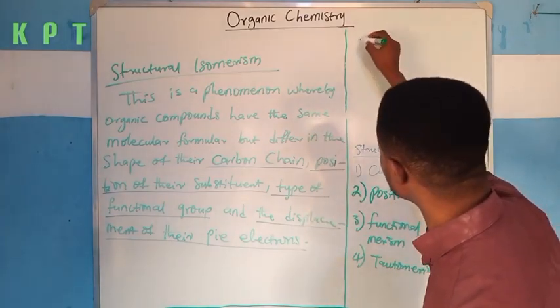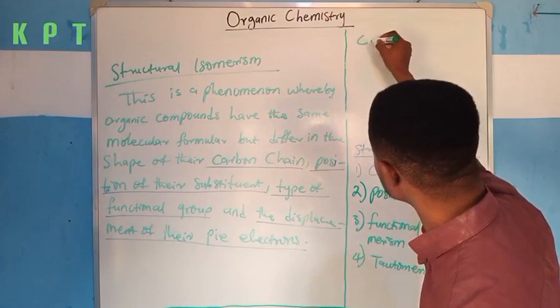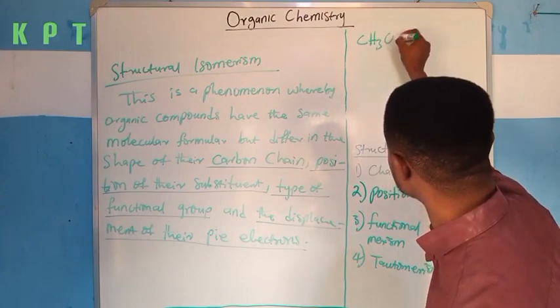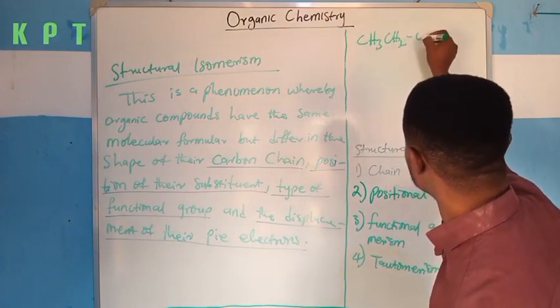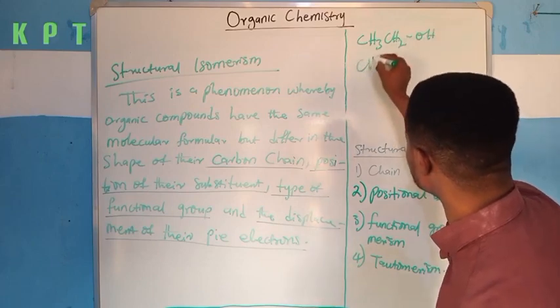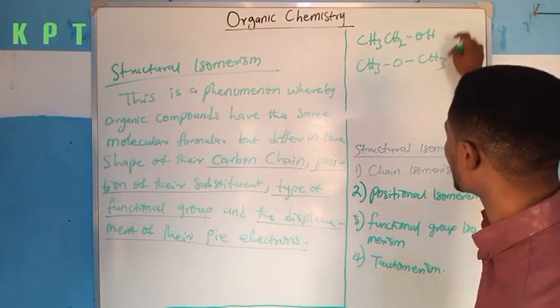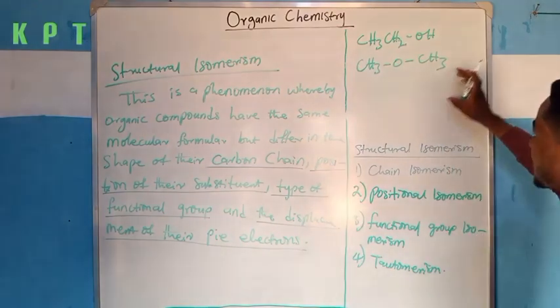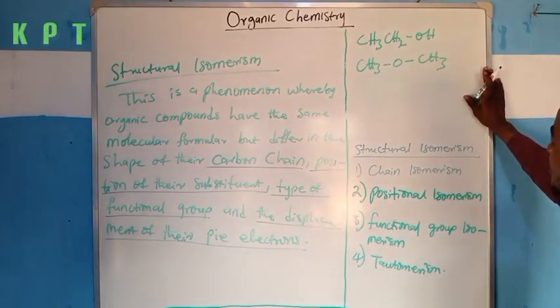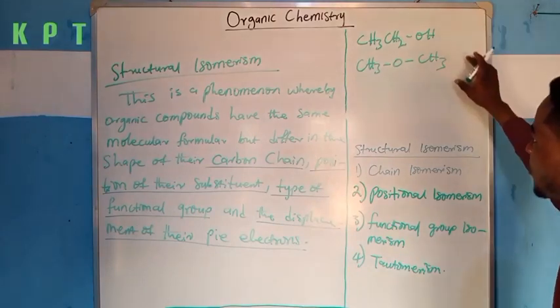A good example is CH3CH2OH and CH3OCH3. These two compounds have the same molecular formula but different structures.